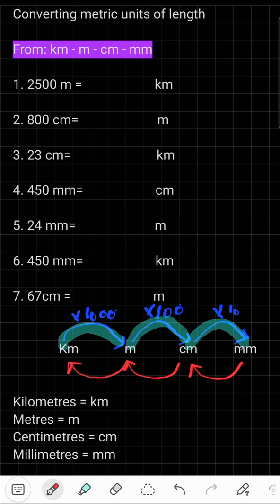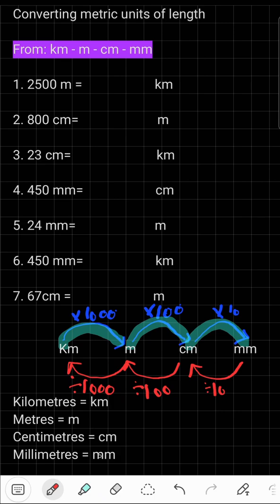meter to kilometer. When you're changing a millimeter to a centimeter, you divide that number by 10 because 1 millimeter is equal to 0.1 centimeter. When you're changing a centimeter to meter, you divide it with 100 because 1 centimeter is equal to 0.01 meters. And when you're changing a meter to a kilometer, you divide it with 1,000. It's the same procedure. When you're moving forward, you multiply with 10, 100, and 1,000. When you're moving back, you divide it with 10, 100, and 1,000.